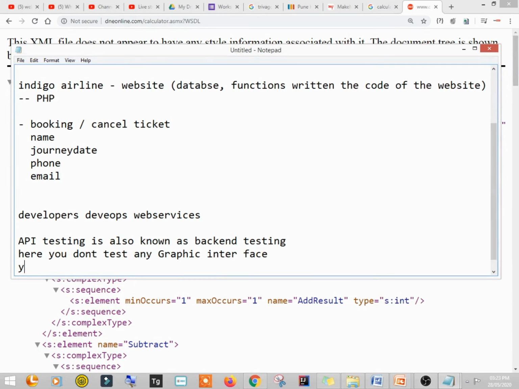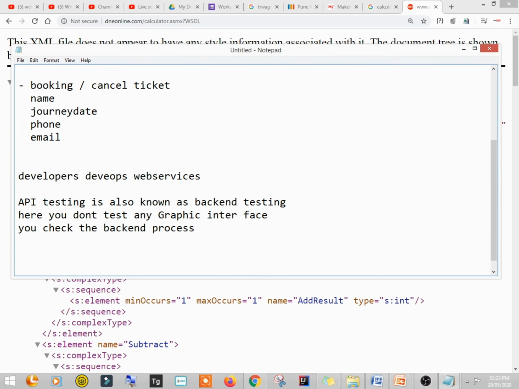You check the backend process, right? Suppose I am sending some request, whether I am getting the correct response or not. Upon sending a request, do I get a valid response or not? So this is actually the job of a tester, to send the request and check whether the response is valid or not, right?